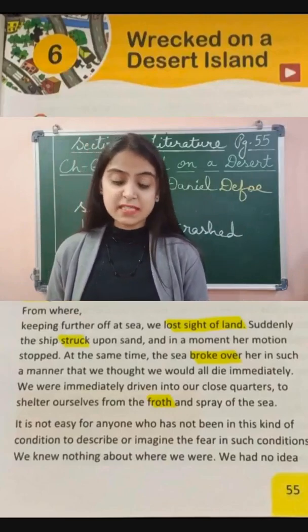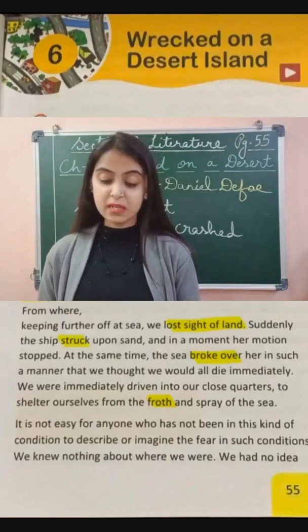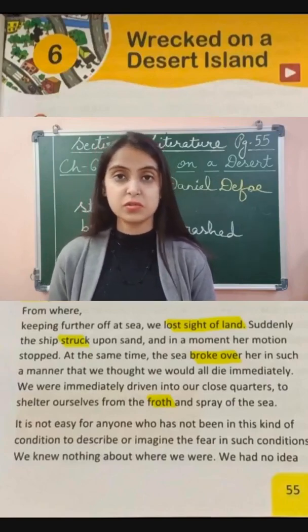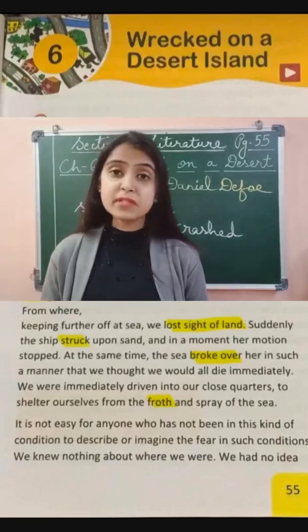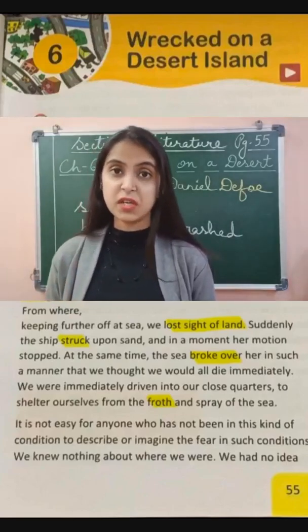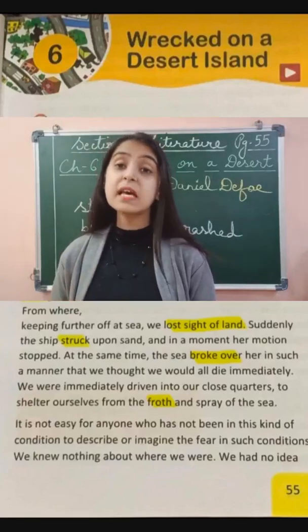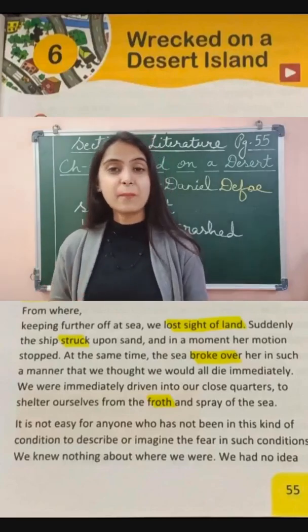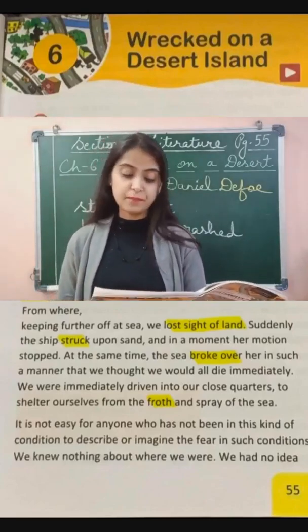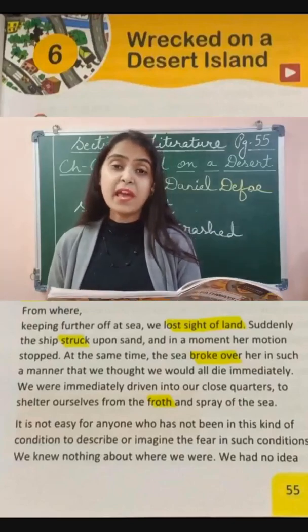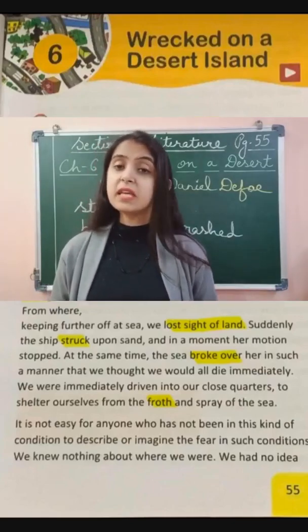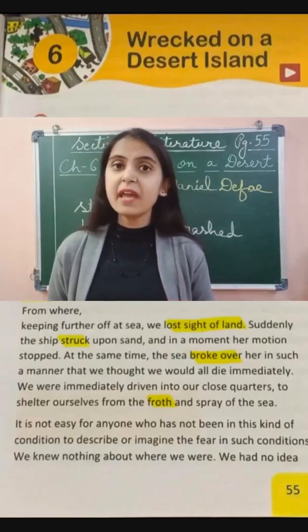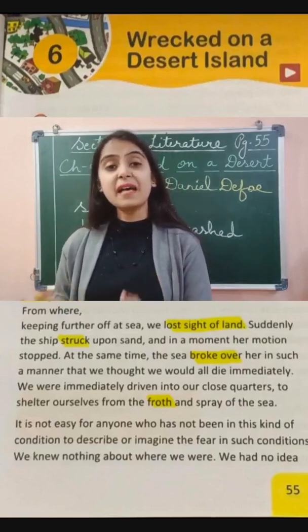"It is not easy for anyone who has not been in this kind of condition to describe or imagine the fear in such conditions." Now, the narrator is saying the person who has never been in this condition cannot describe the feelings one faces, cannot imagine the fear that is there when somebody is trapped in such a condition. "We knew nothing about where we were." Now the narrator is saying that we had no clue about the place where we were. We were not aware of where the ship had actually brought us.